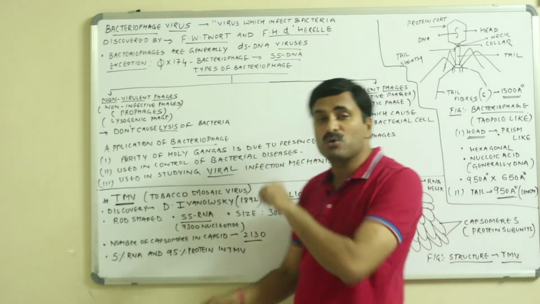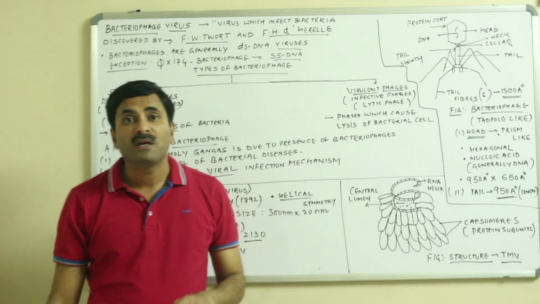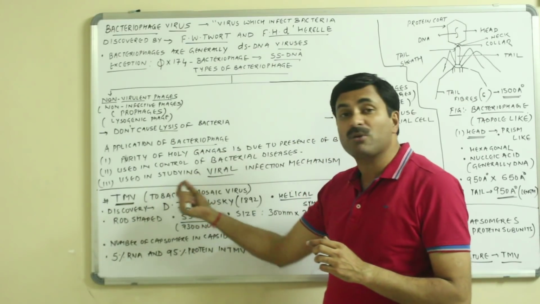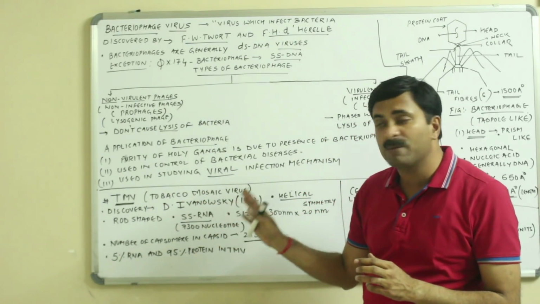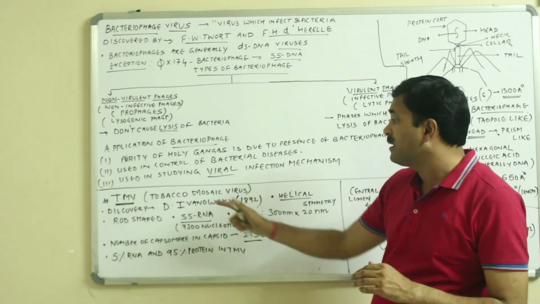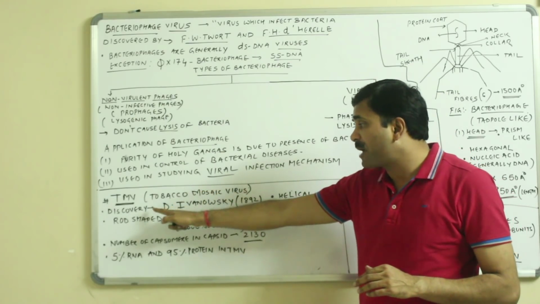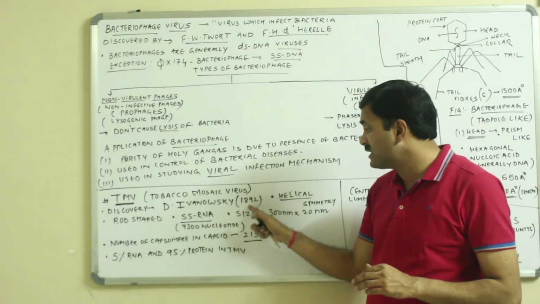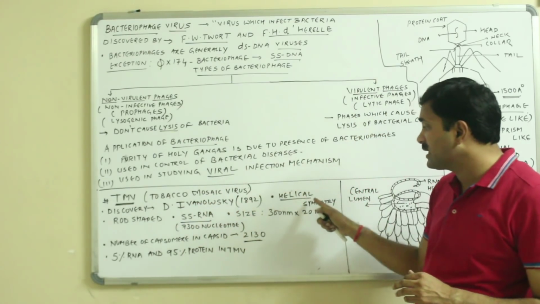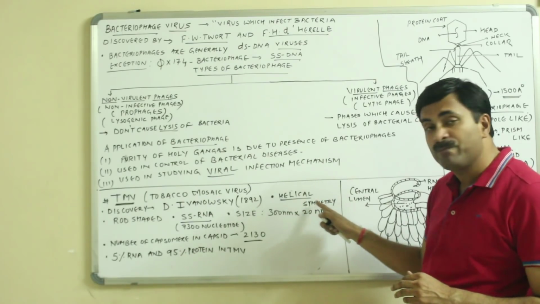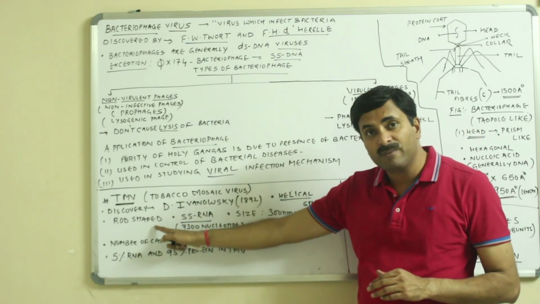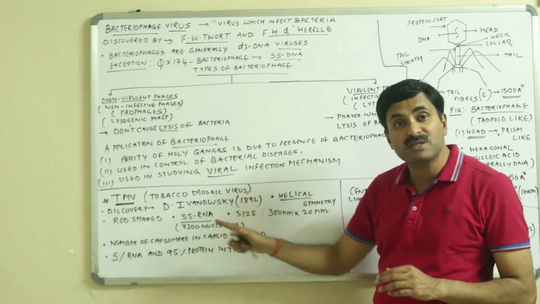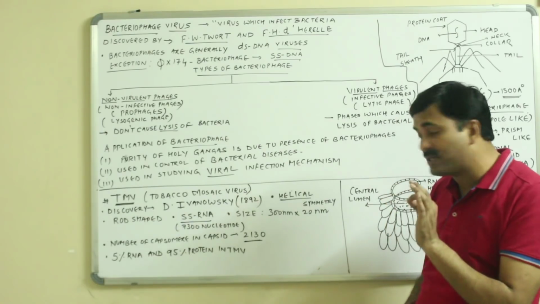Okay, so this was all about the bacteriophage virus, and we must know about a virus known as the tobacco mosaic virus. It is very important, and many times the question is asked. Tobacco mosaic virus was discovered by Ivanovsky in the year 1892. As we know, it has helical symmetry, it is rod shaped in structure, and its genetic material is single-stranded RNA which has 7,300 nucleotides.